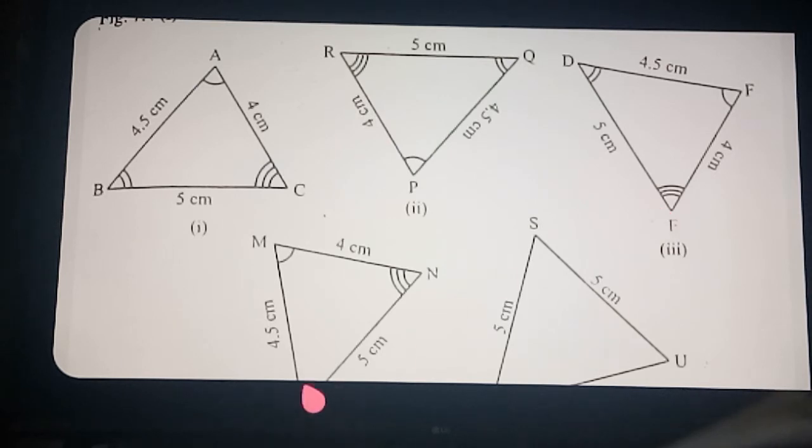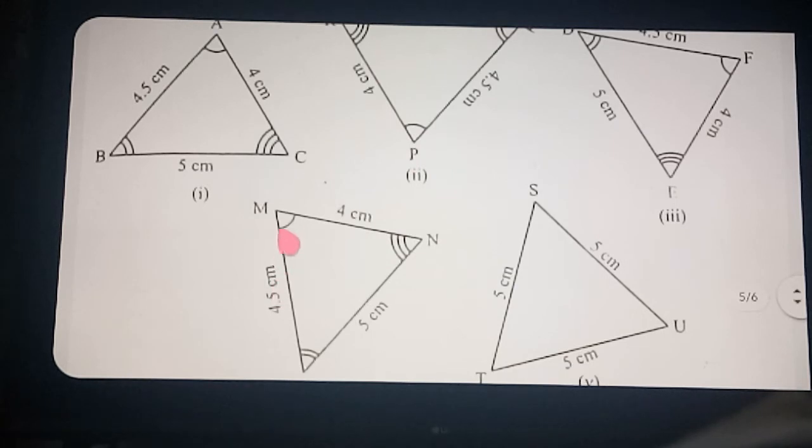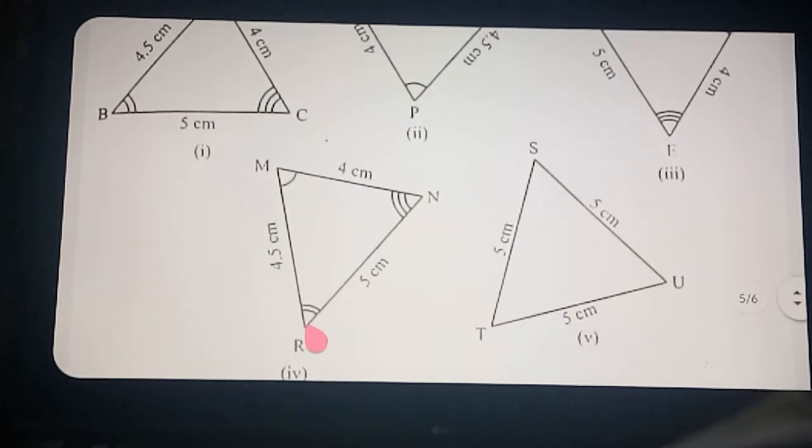Okay, got clear? Same way this one also you can say. Triangle ABC is congruent to what you can write? M, and here which angle? MRN. Okay, triangle ABC is congruent to MRN. But is it congruent to any other triangles? No, it is not congruent to any of the other triangles. Clear now? So now we want to know about its corresponding parts. If two triangles are congruent, its corresponding angles and corresponding sides, you want to know perfectly.